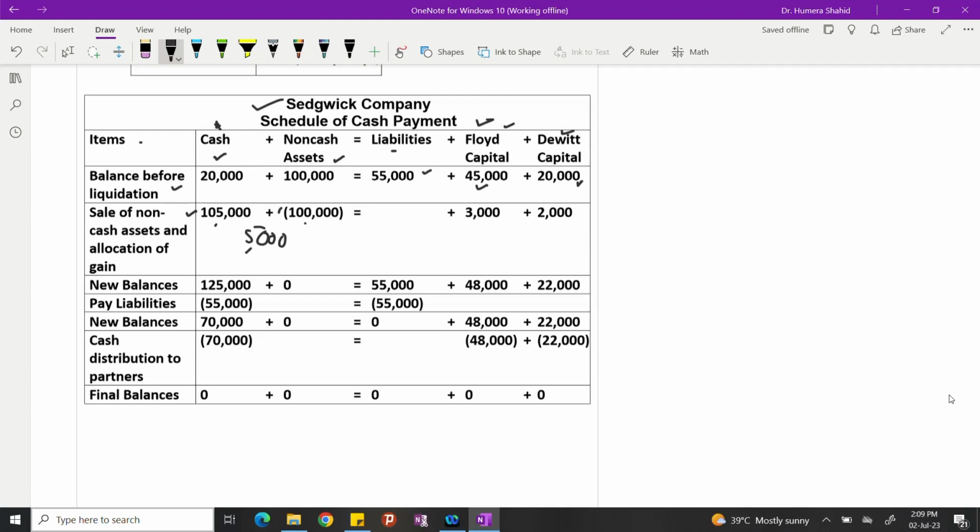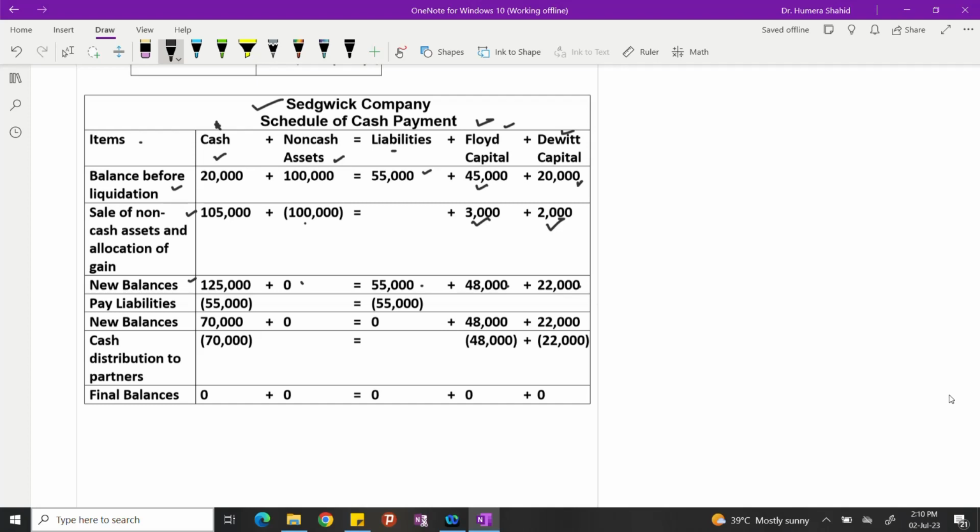If you remember, we recorded gain on realization. There is no head of gain on realization. So in the second journal entry, we have distributed this gain among the partners. That has increased the capital of Floyd by 3,000 and David by 2,000. So this is 5,000. This is how I mention it. We always mention the gain in the schedule of cash payment. After doing this, let's check what our updated balances are. So the new balance for cash is 125,000. There is nothing in non-cash assets. Liabilities are 55,000. Capital of Floyd is now 48,000 and David's capital is 22,000.